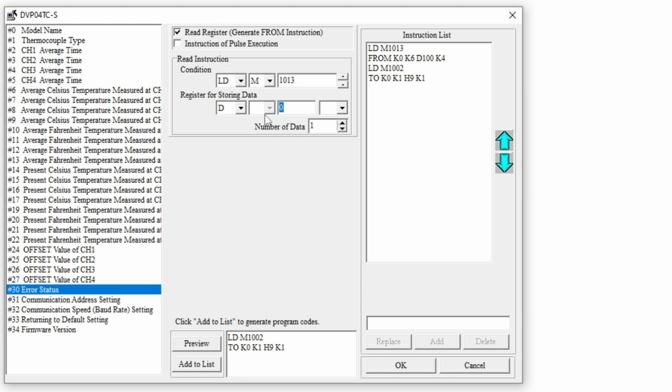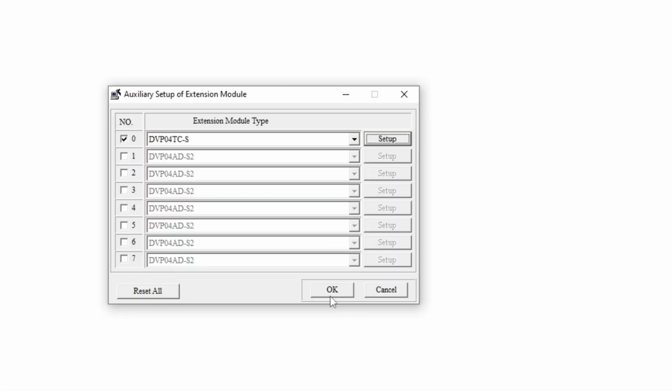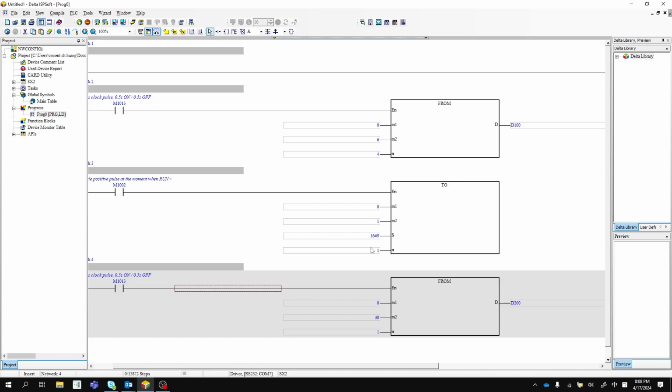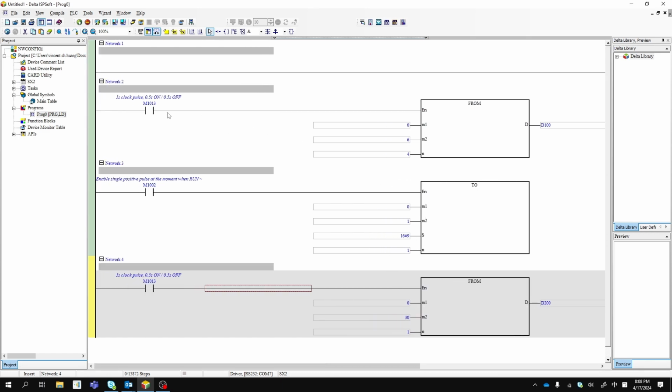And this read data, I put the D200s, just one word, preview and add it, then set the OK, and select OK. It will generate a program for you. So you see this is M1013. So every half second, it turns on and turns off to read the data.